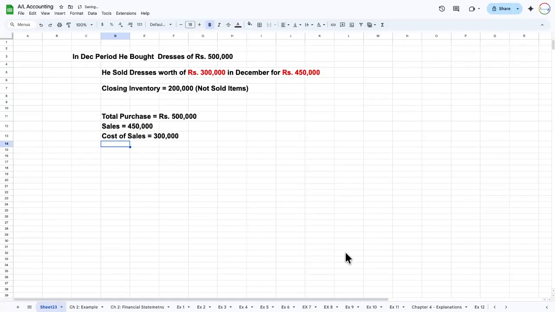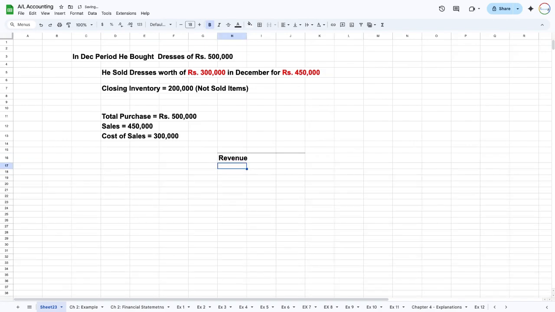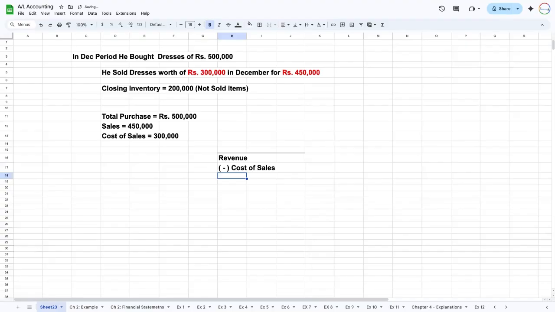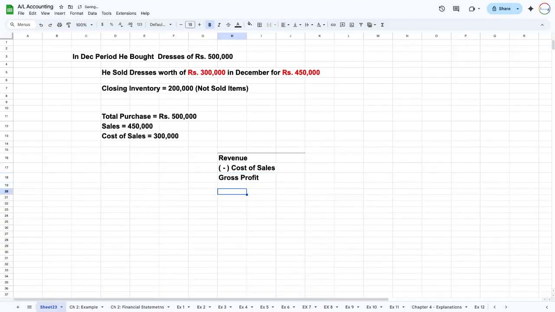So when we prepare the income statement, you mention your sales revenue and remove the cost of sales from it, and you end up with gross profit.